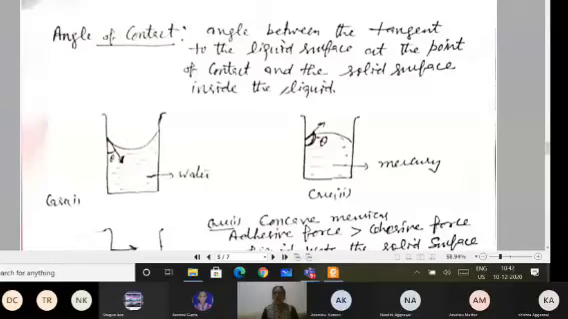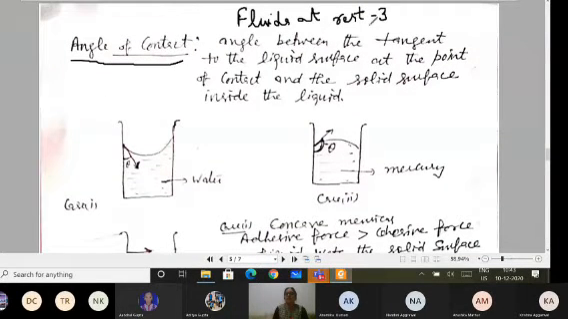We have to discuss with you about the angle of contact. In Fluids at Rest, we are doing, we have discussed about the cohesive forces and adhesive forces. In the previous lecture, we discussed that if I take water in a container, I can take one of glass, say, then there are two forces with me.